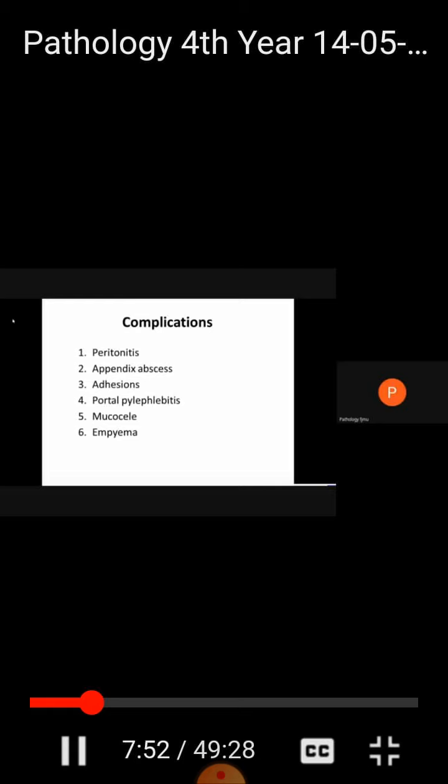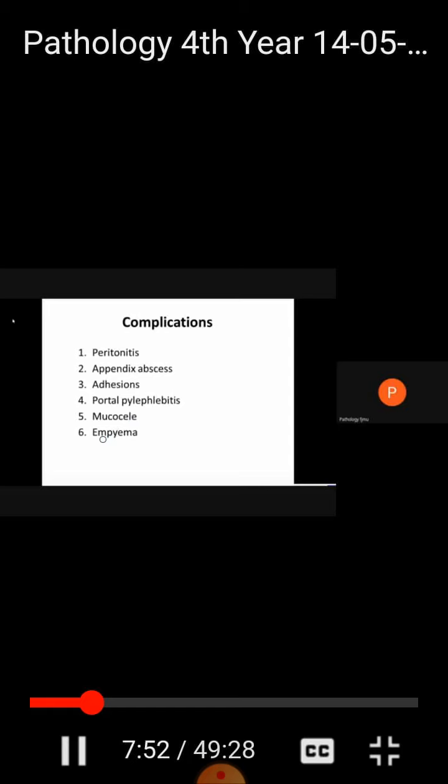Then we have portal pylephlebitis. Portal pylephlebitis means there is thrombophlebitis of the portal vein caused by infection. Then there is mucocele. Mucocele means that there is accumulation of mucin material inside the lumen of the appendix, and there is dilation of the lumen of the appendix. This is known as mucocele.